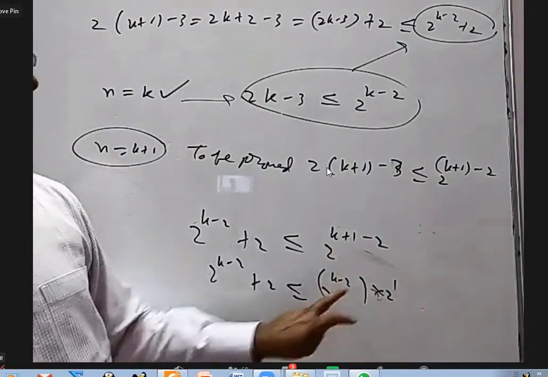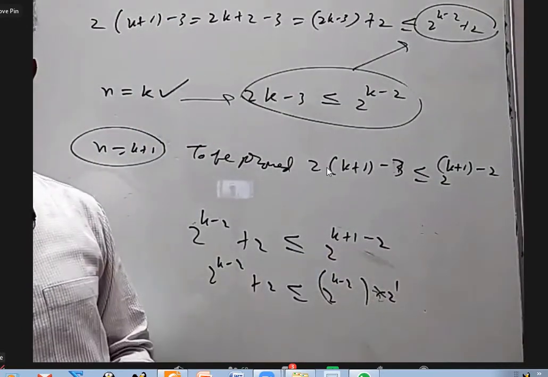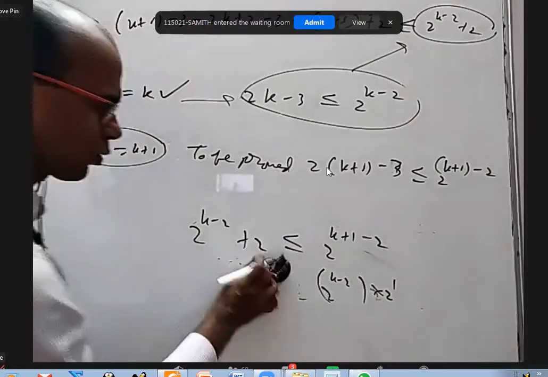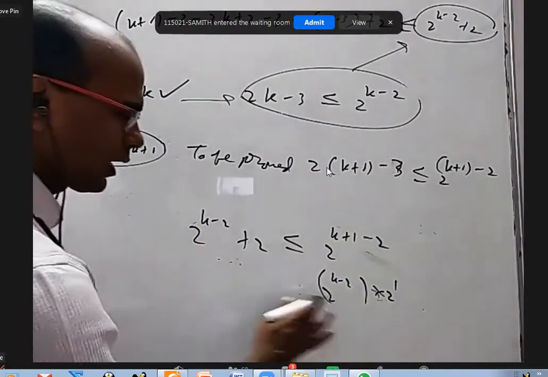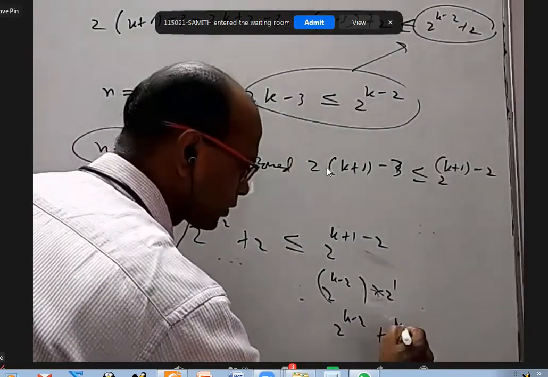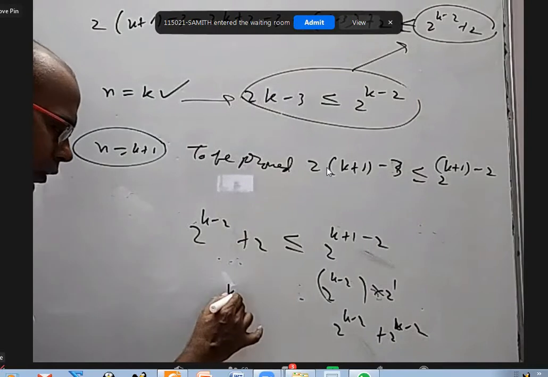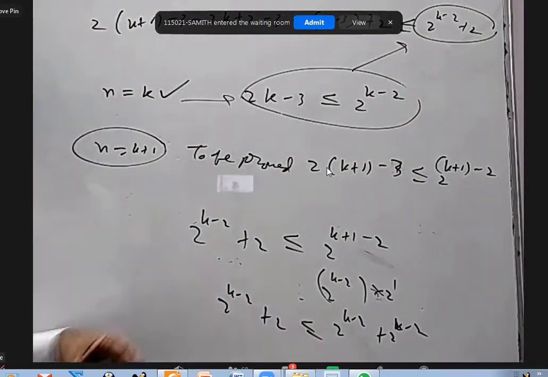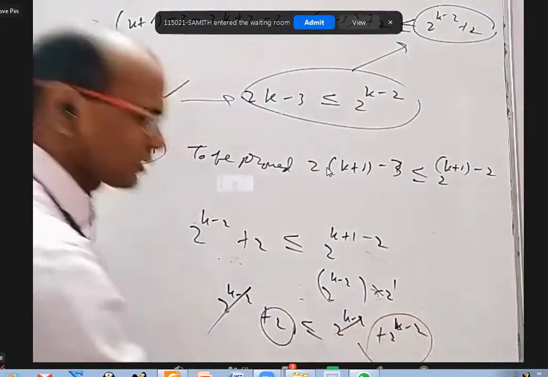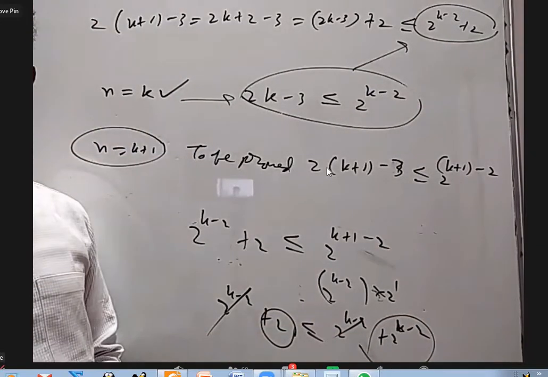A power m plus n, I can write as a power m into a power n. So I just wrote that this and this are the same. And 2 times 2 power k minus 2, I can write as 2 power k minus 2 plus 2 power k minus 2. This is 2 power k minus 2. So I have to prove this is less than this. If I cancel, I have to show this is less than this. Am I right?